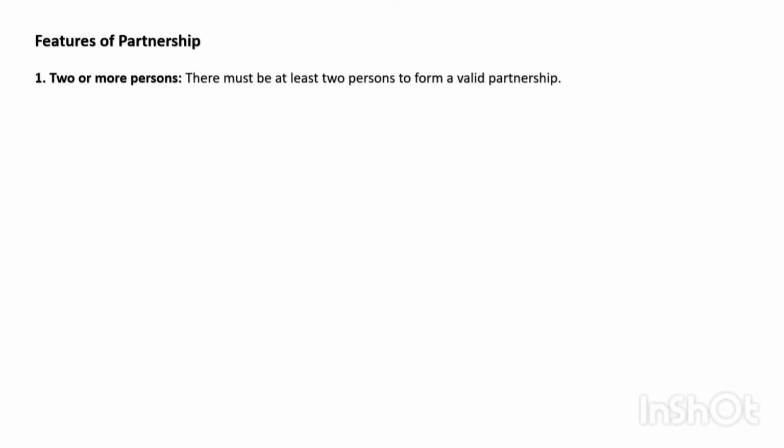After that, we'll move to the features of partnership. The first one we have seen in the definition: there should be two or more persons. There must be at least two persons to form a valid partnership. One person cannot form a partnership, right? That will be sole proprietorship. So for partnership, there is a requirement of two or more persons, minimum two persons.